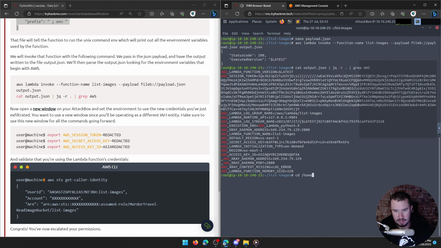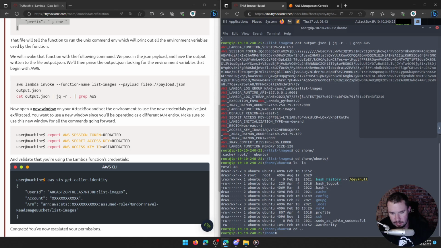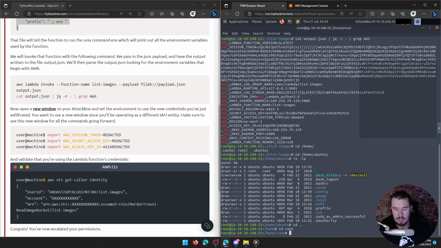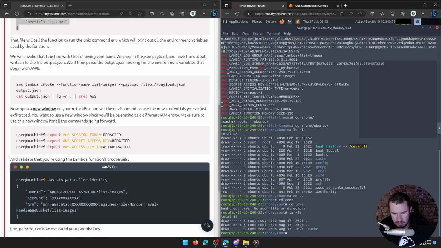You guys are going to see my AWS credits on TryHackMe, but what's my name? Am I running as Ubuntu? No. Oh, I'm running as root. Maybe if I would just look at the terminal instead of being a noob, I would know that. Is there no AWS? Well, I'd assume there would be. Usually that's where your credentials are stored. Oh, well, I guess I'll do it their way.